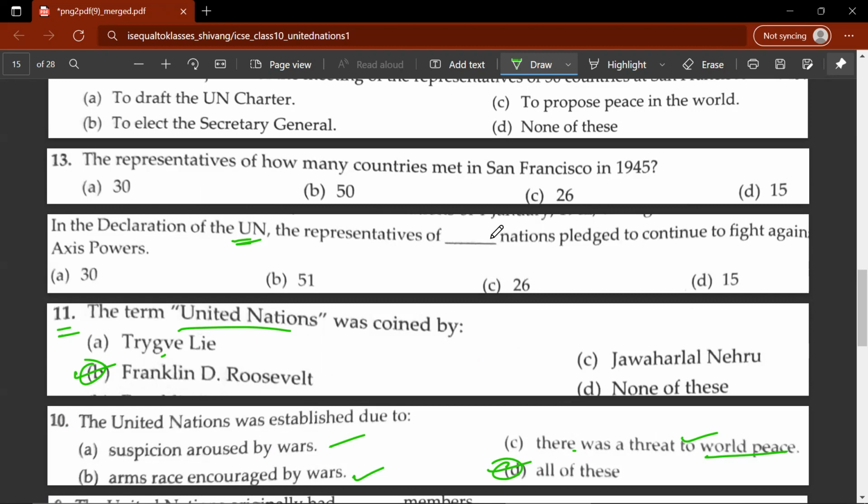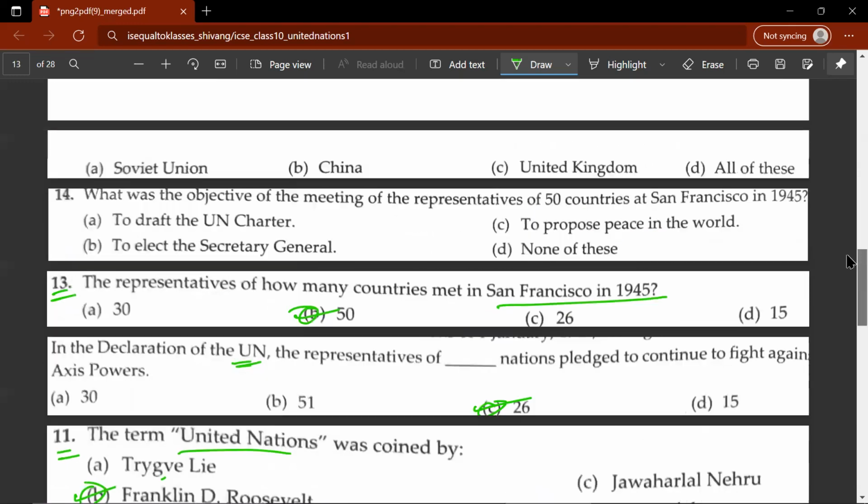So in this question, they're asking how many nations pledged to continue to fight against the Axis powers. The correct answer in this case would be 26. C would be the correct answer. 13th question, representatives of how many countries met in San Francisco in 1945? So this would be B, 50.